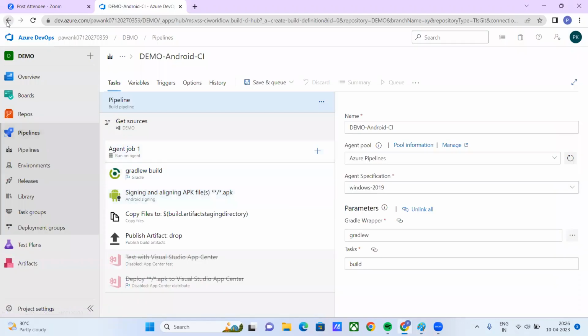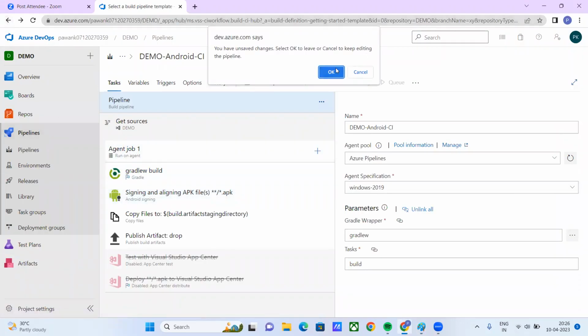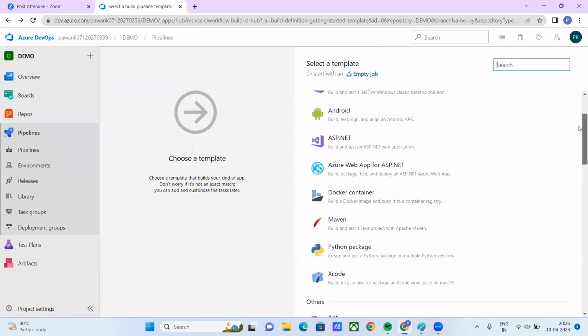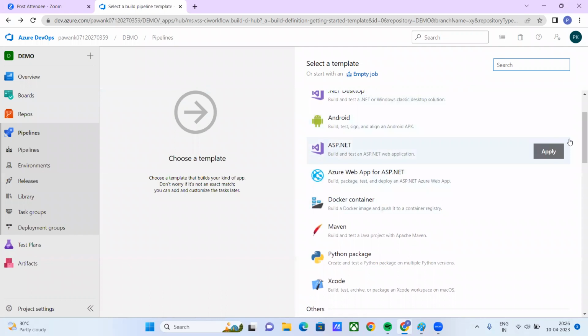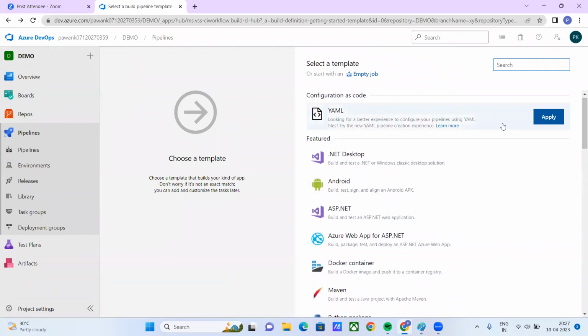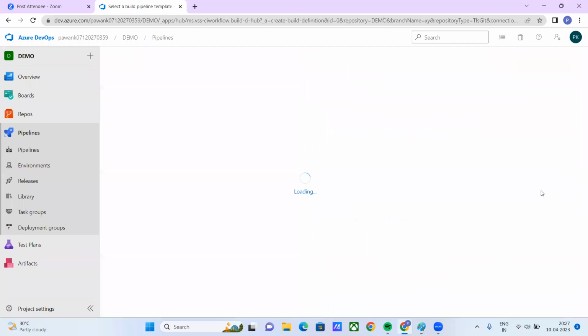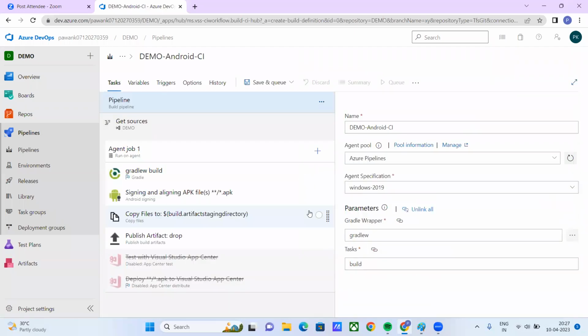Whatever I selected here, yesterday I had a conversation. Please keep your ears open. These are called templates here. Whatever template I'm selecting, I selected this one, Android. Just now I selected Android, right? So it means I have Android developer code. The language is Android. I'm building Android, right?